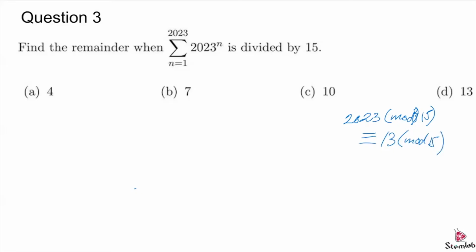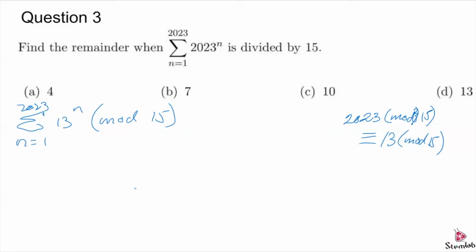So we can rewrite what we have there as the summation from n equals 1 to 2023 of 13 raised to the n mod 15. So it's not quite as clear how to do further simplification.